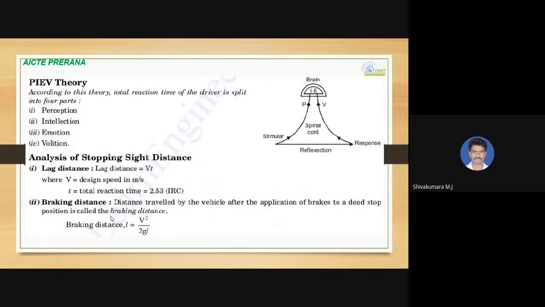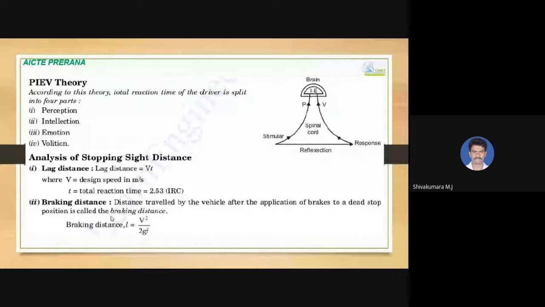According to this theory, the total reaction time of the driver is split into four parts: PIEV means perception, intellection, emotion, and volition. When it comes to analysis of stopping sight distance, it can be split into lag distance and braking distance. Lag distance is given by V into t, where V is the design speed of the vehicle and t is the total reaction time.